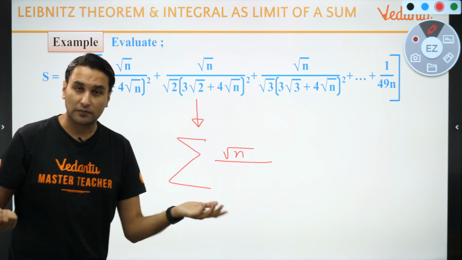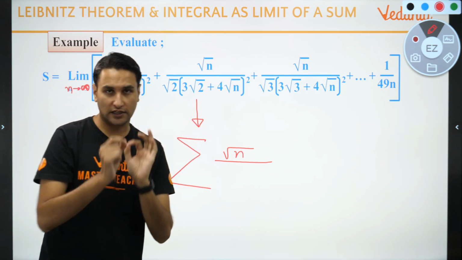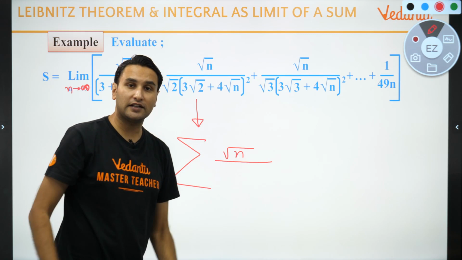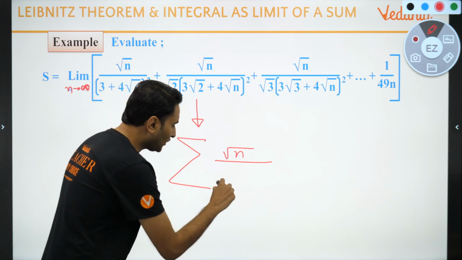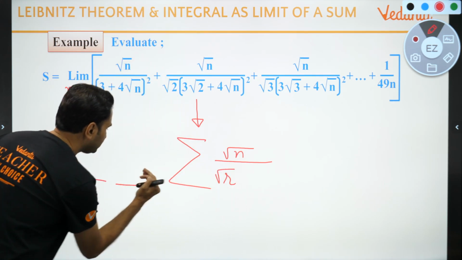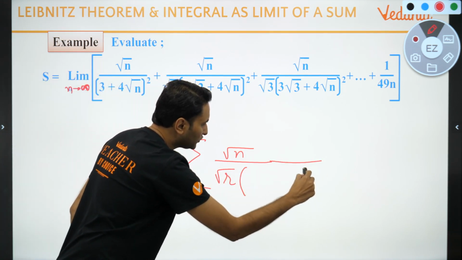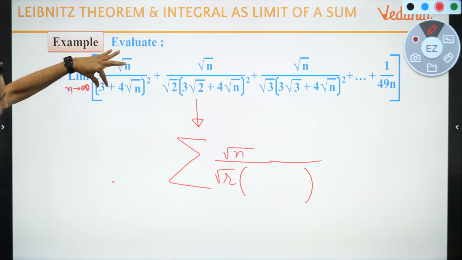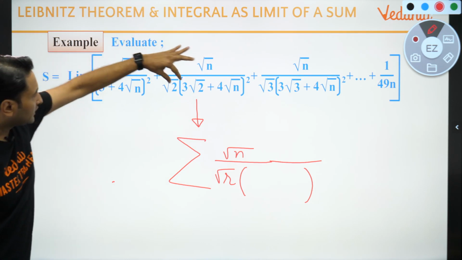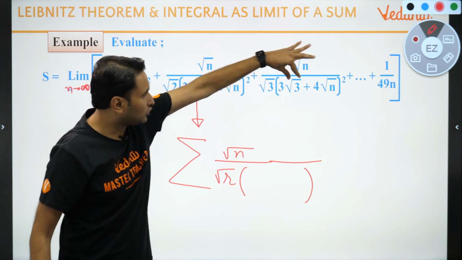So rth term, any general rth term, basically what I am writing here, I am writing the rth term. So उसमें क्या होगा बच्चों? Root r outside the bracket, now 3 root 1, 3 root 2, 3 root 3.